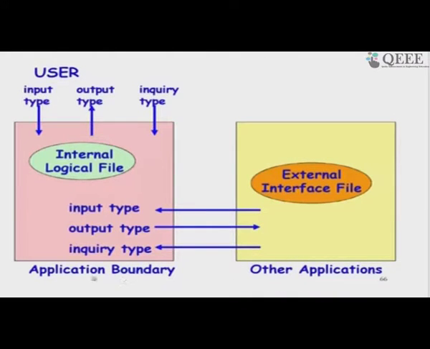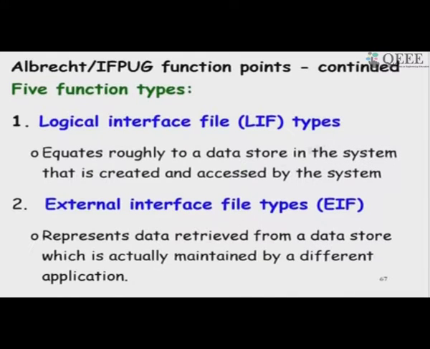So, this just says that the input data, the output data and the inquiry may not only come from the user, but may be from external applications, other applications, and the external interface file is also produced by other applications or maybe the user. So, this is just written down here, the 5 parameters, just to have some document notes for you to read later.